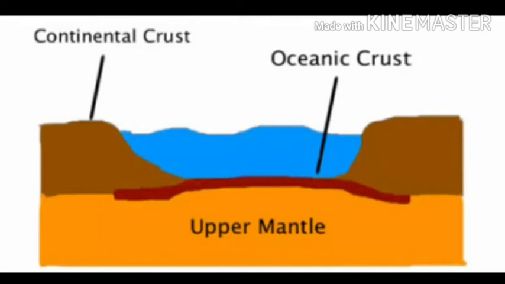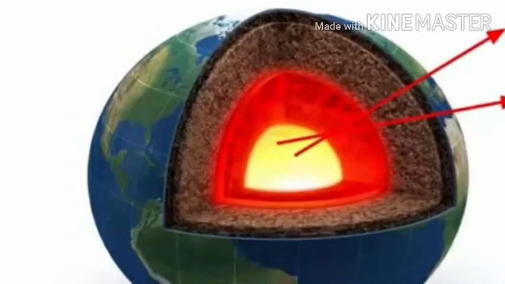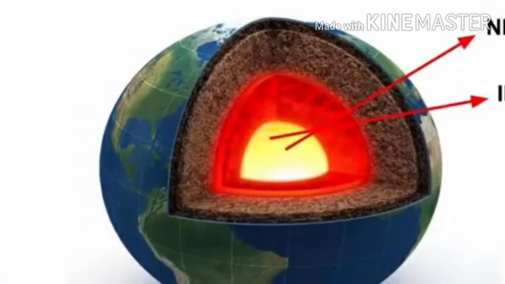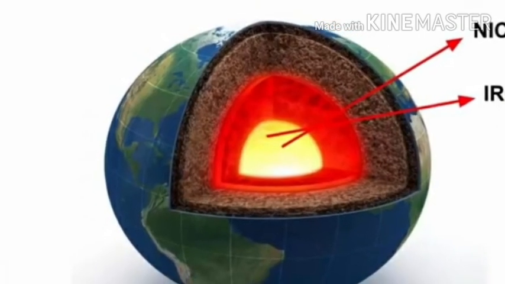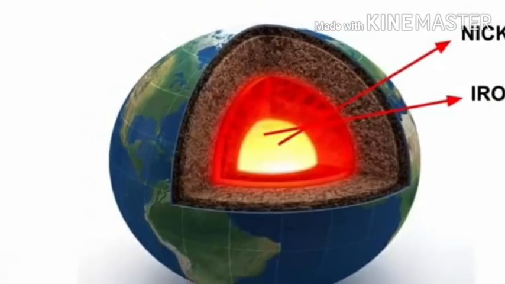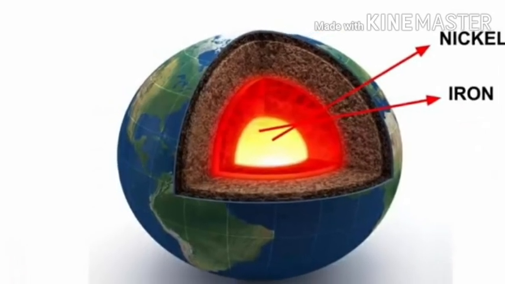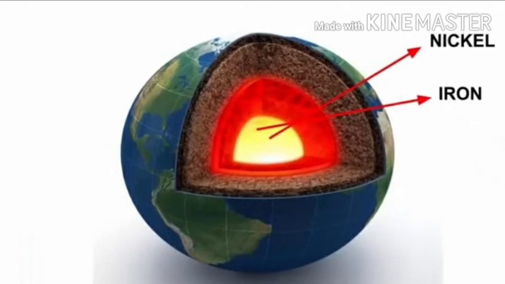The continental crust of the earth portion is silica and aluminium oxide, and the oceanic crust contains silica and magnesium. Fine. Now, let's talk about the inner core. Very high temperatures and pressures, or we can say it is super hot at the inner core. It contains nickel and liquid iron.